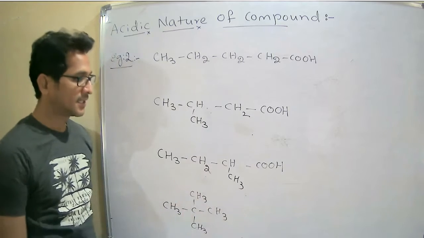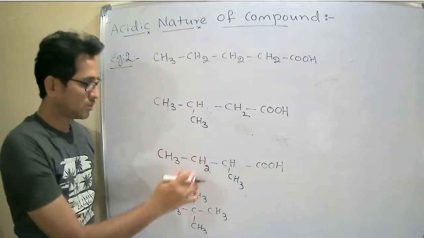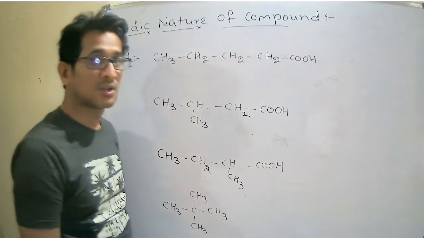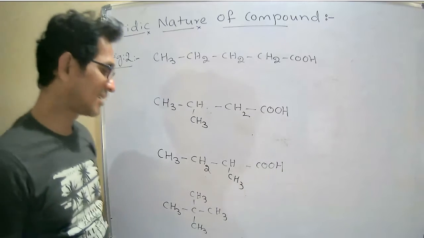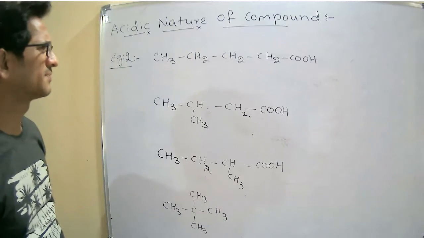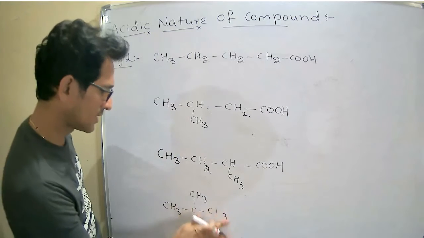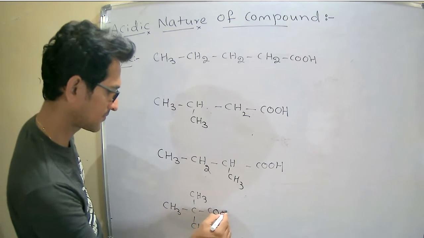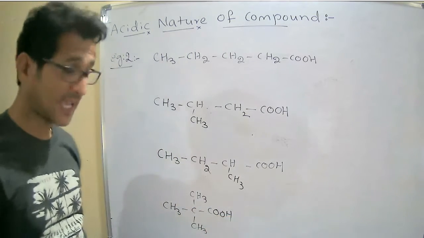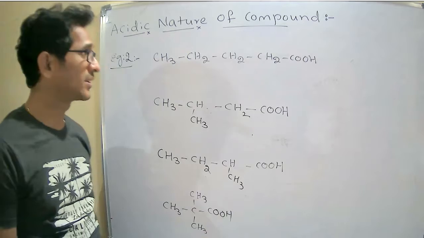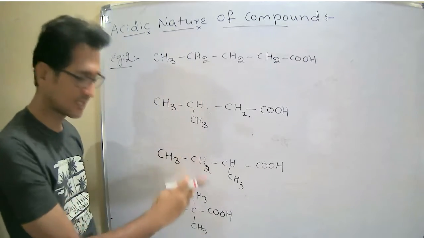Right. So 1, 2, 3, 4. What is the acidic order of these four compounds? Now see here, all are isomers of pentanoic acid. Isomers of pentanoic acid: straight chain, these two are branched, and the neo.